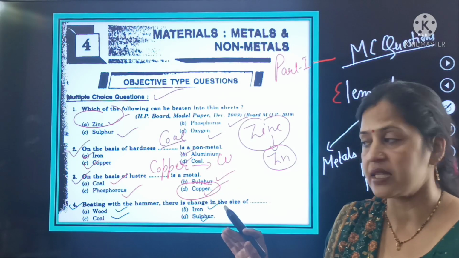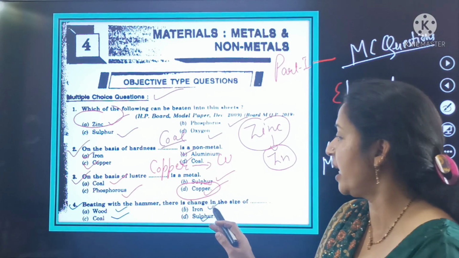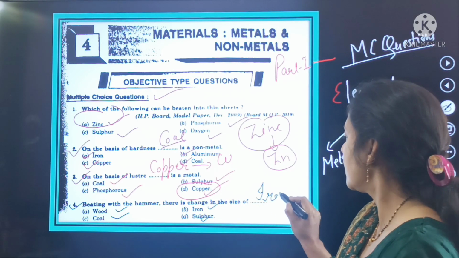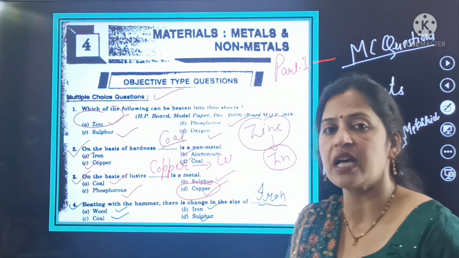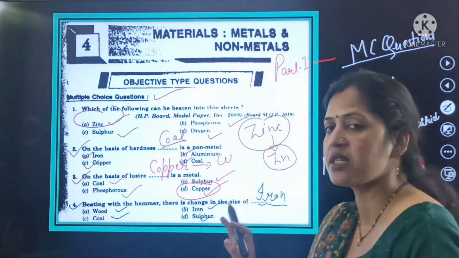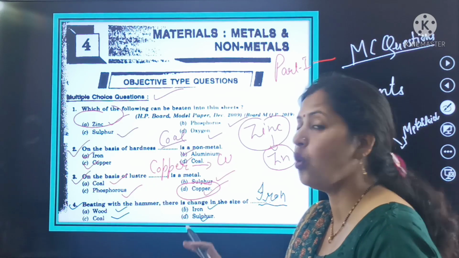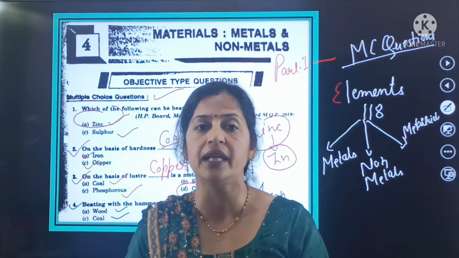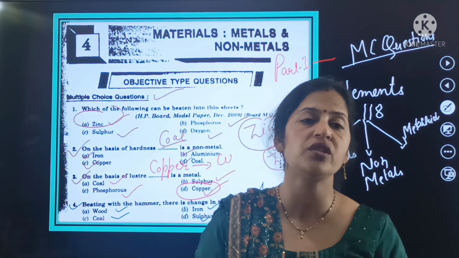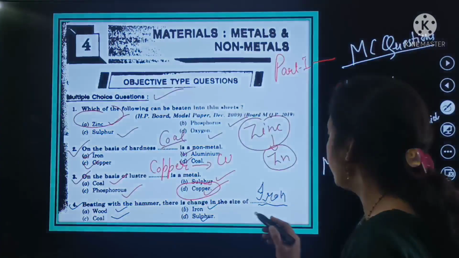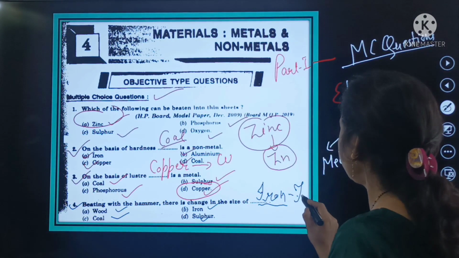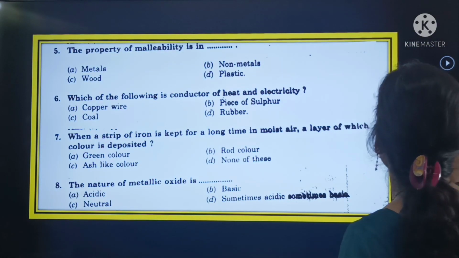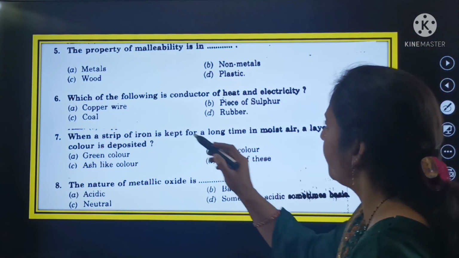So beating with a hammer, there is a change in the size of iron. If we beat it with a hammer, automatically there is a change in the size of the iron. But wood, coal, and sulfur, there is no change in the size of these elements. Only by beating with the hammer, there is a change in the size of the iron. And the symbol of iron is Fe. This is the symbol. Now shift to the next question, question number 5.